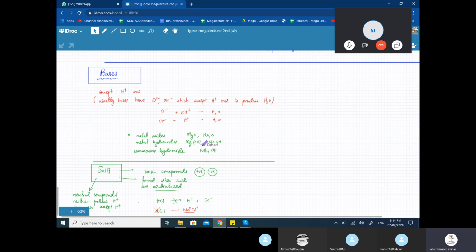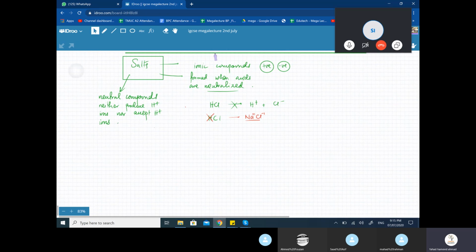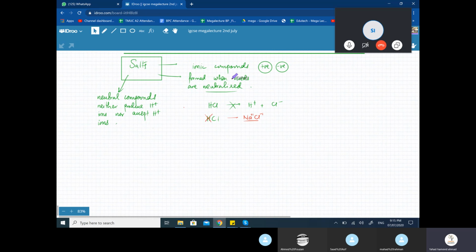So the category of compounds that are bases are metal oxides, metal hydroxides. So a positive metal ion with a hydroxide OH minus one ion, or a positive metal ion with an oxide O2 minus ion, or there's an ammonium hydroxide as well. Okay, right now we haven't talked about gases yet. Okay, the last thing that we did was we were talking about salts.